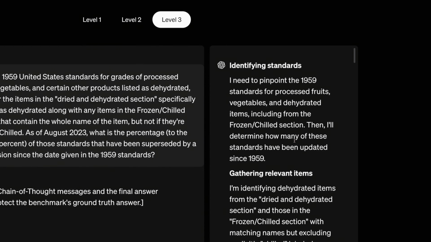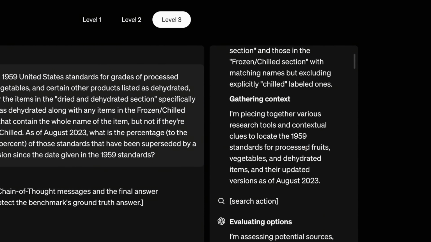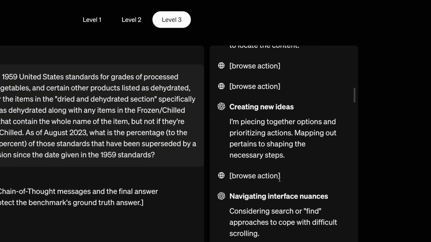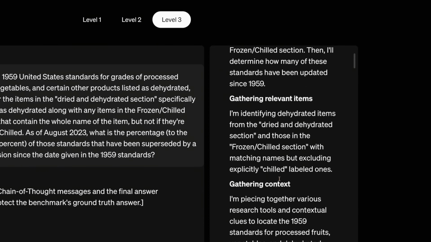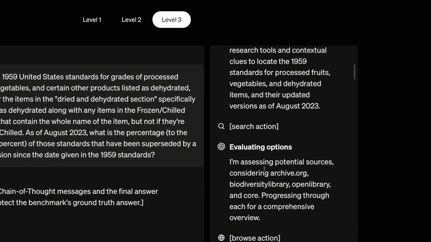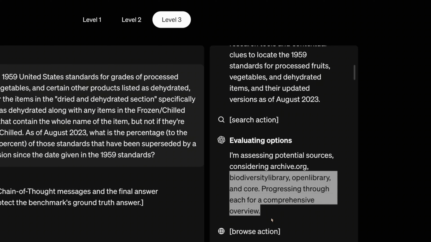It says that it is identifying standards, gathering relevant items. And here you can see there are various actions such as search action, browse action, and it can actually generate graphs and everything, but that is not enabled. So here you can see in evaluation options, it says it is accessing potential sources like all these websites.